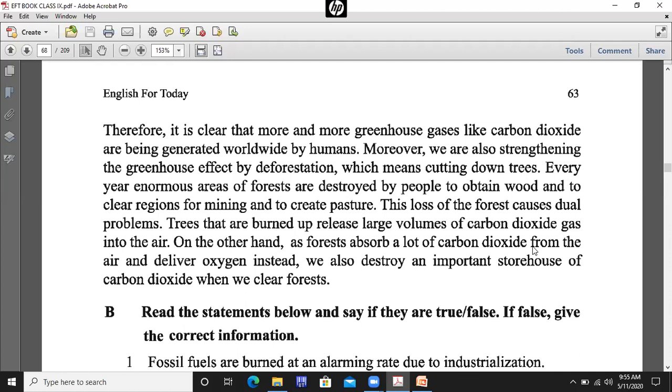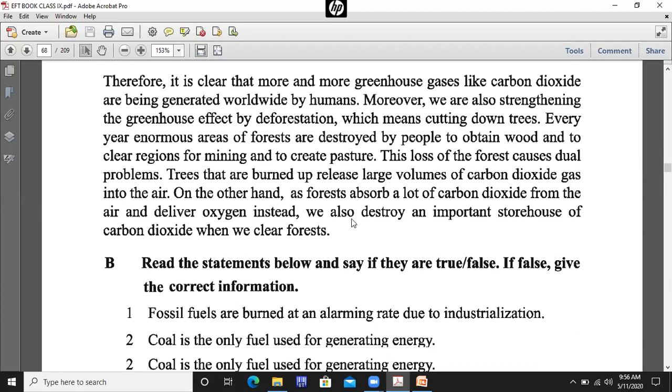So, forests absorb a lot of carbon dioxide that is harmful for our environment, and they deliver oxygen. So if we cut down trees, we are destroying an important storehouse of carbon dioxide when we clear forests. So that's all about our text.